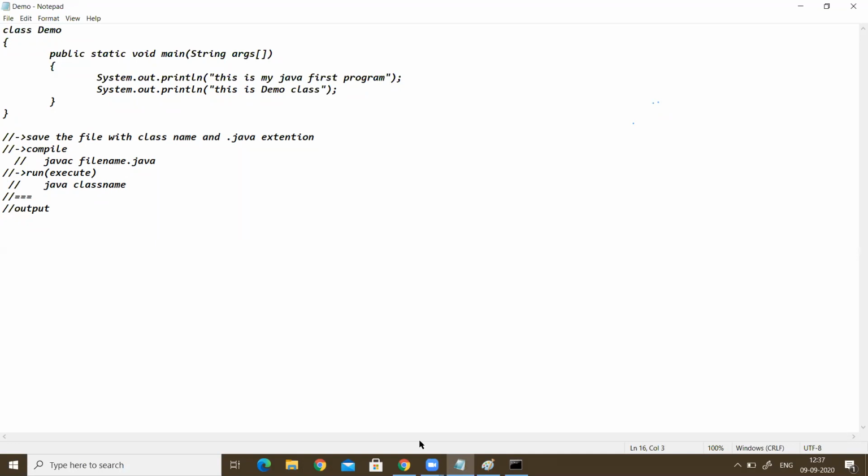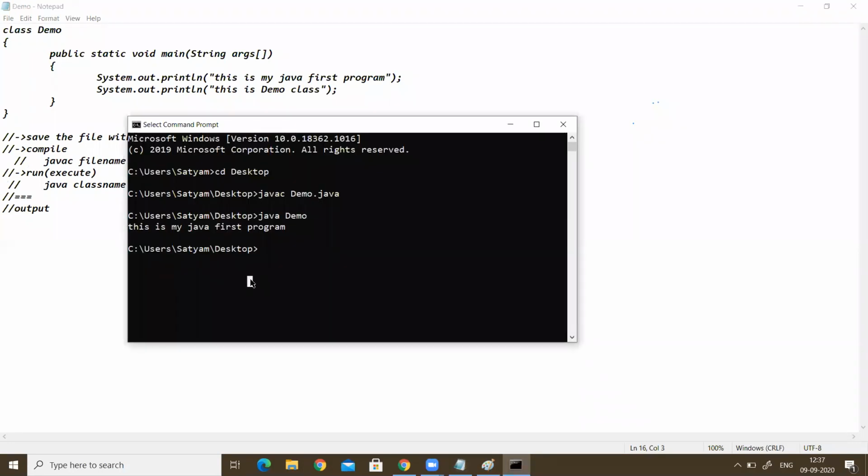Just save this and go here. So we changed something, so that's why we have to compile compulsory. After compiling, run it. We are getting this one more line like that. So like this we can write the programs in Java.